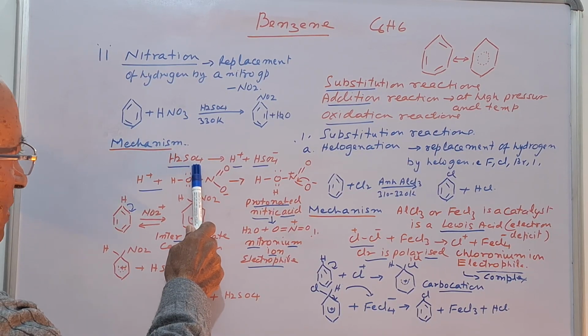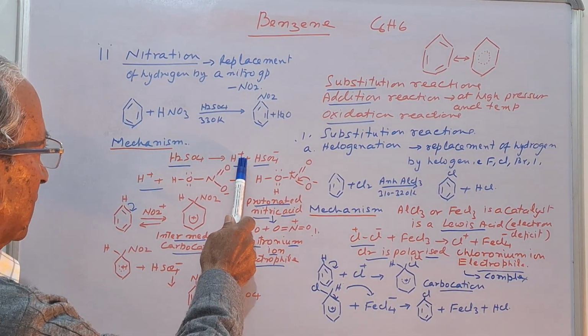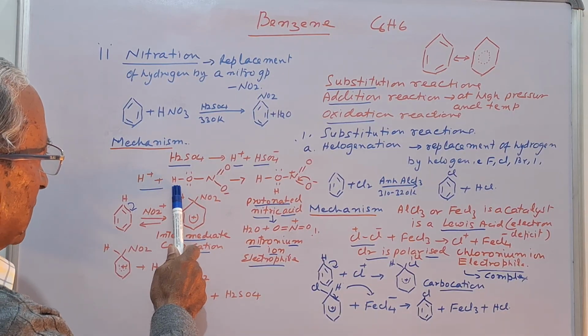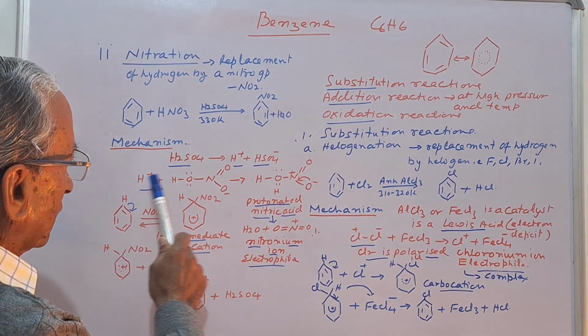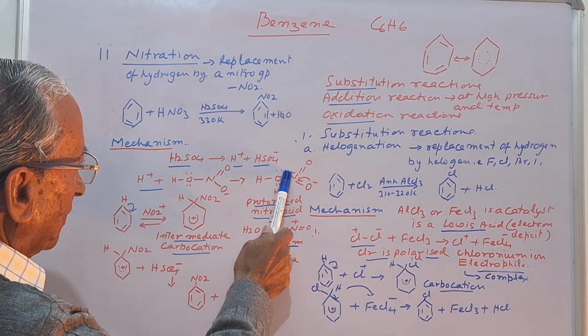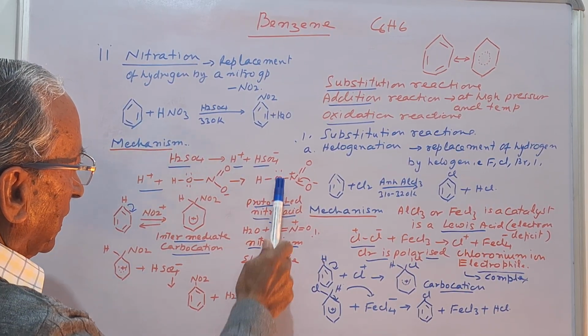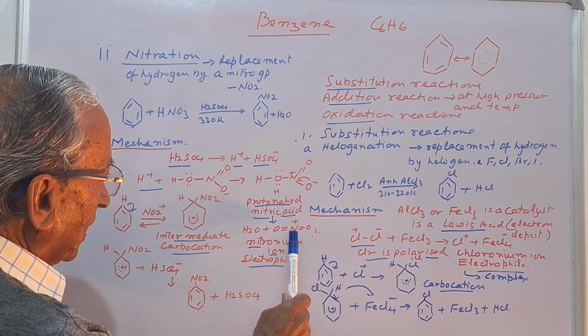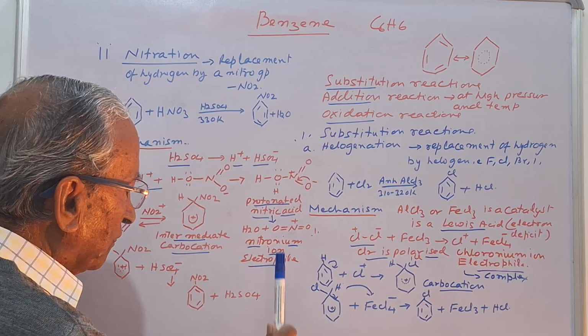See, sulfuric acid gives hydrogen ion and HSO4 minus. This hydrogen ion goes to one of the lone pairs of the oxygen of nitric acid to form the protonated nitric acid. It breaks and forms the nitronium ion, which is again electrophile in nature.